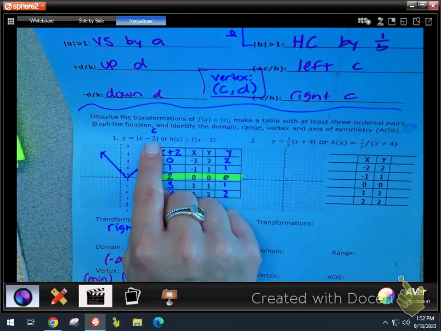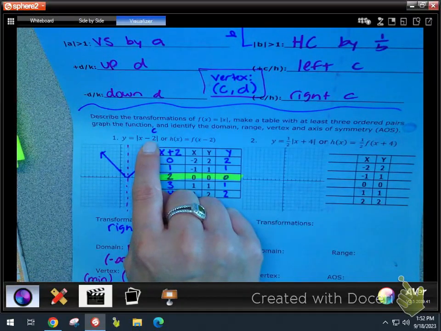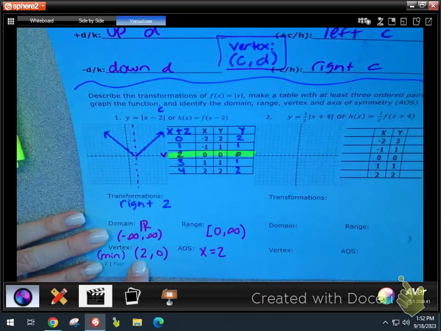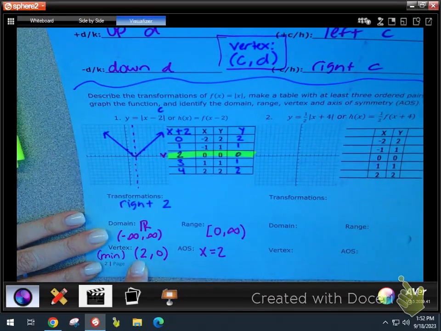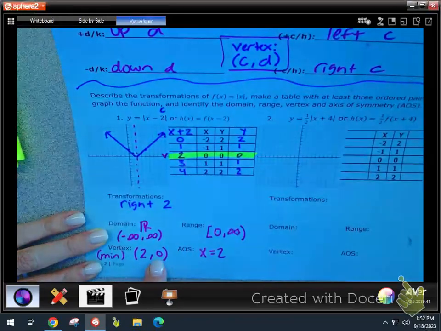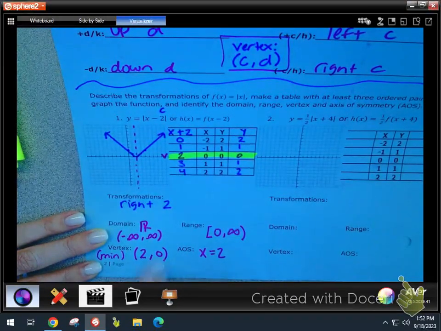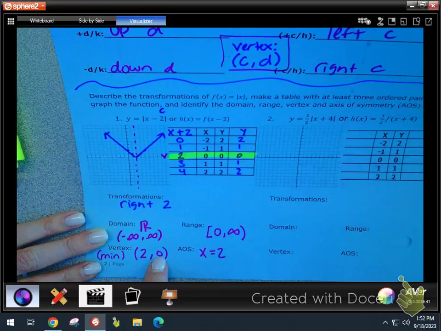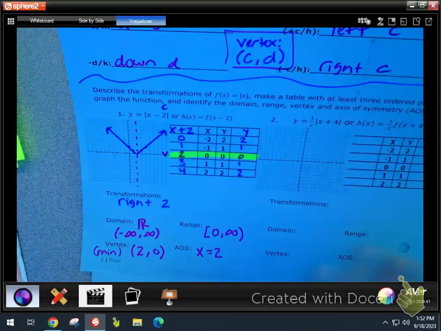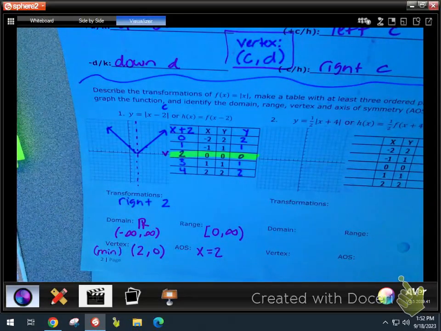So look here. Look at this equation. What was our C value on number 1? -2. What was the X value of our vertex? +2. Flip C. What was the D value in this problem? 0. There wasn't one. It was 0. What was the Y value of your vertex? 0. So you can always grab that from the beginning because that vertex has to do with your slides. Okay? All right.